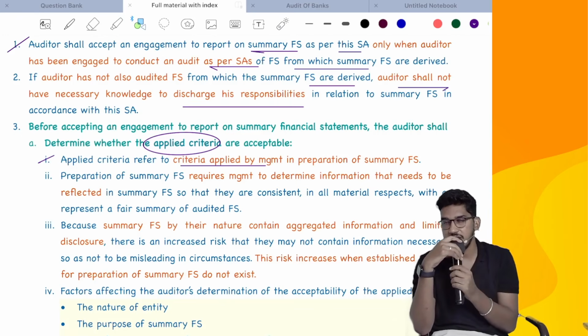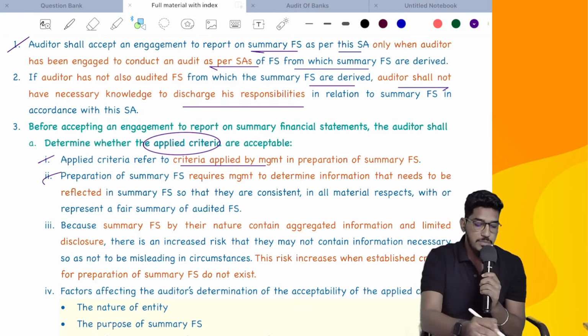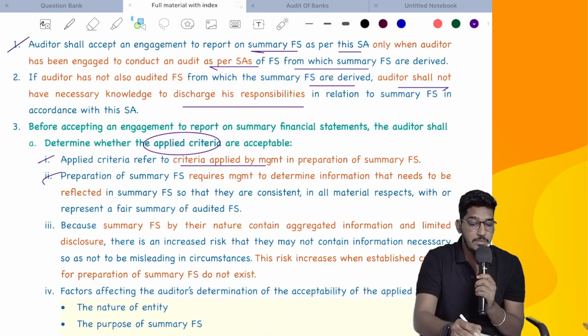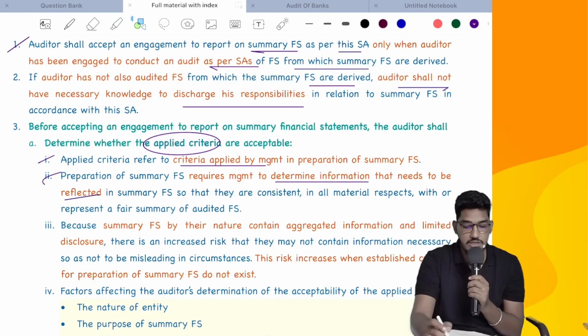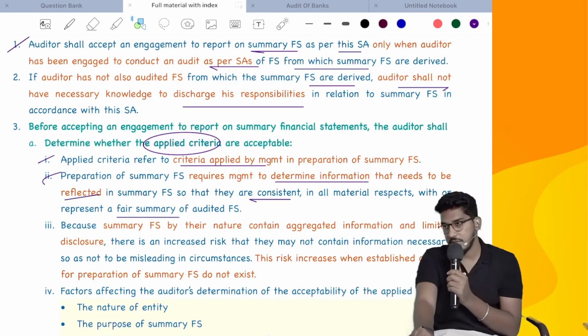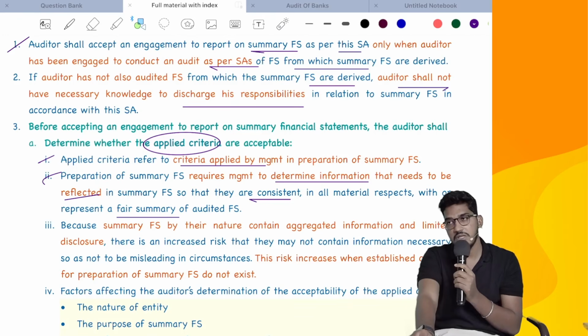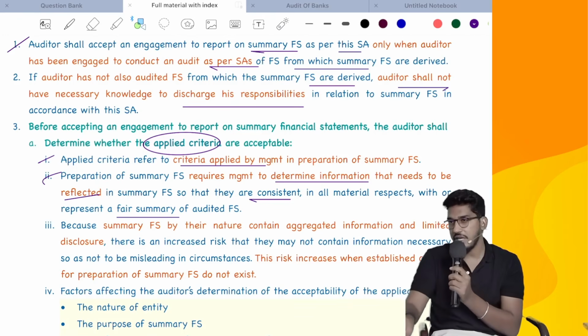Those rules we call the applied criteria. Preparation of summary financial statements requires management to determine the information that needs to be reflected in the summary financial statements, so that they are consistent in all material respects with a fair summary of the audited financial statements. That means which item should come in the summary and which item should not. That decision has to be taken by whom?